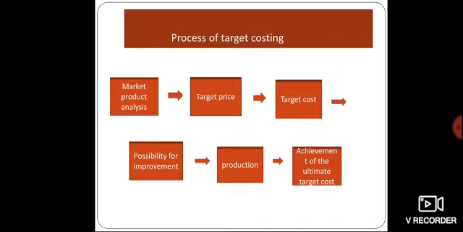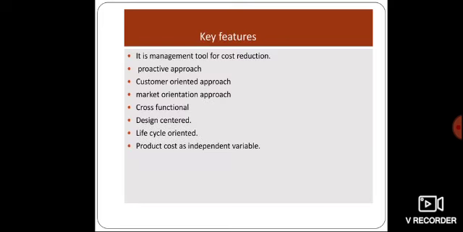And then determine the target cost and also the possibility for improvement. If the target cost is not met, redesign or redevelop the product until it matches the target cost. So there is a possibility for improvement of the product. Then actual production and achievement of the ultimate target cost. This is the process of target costing.